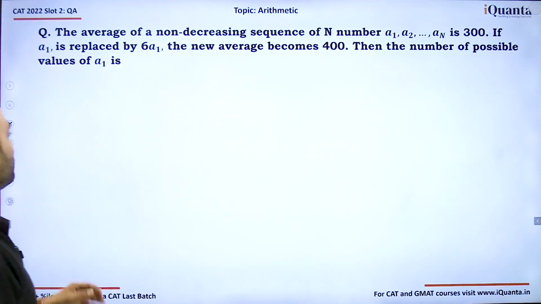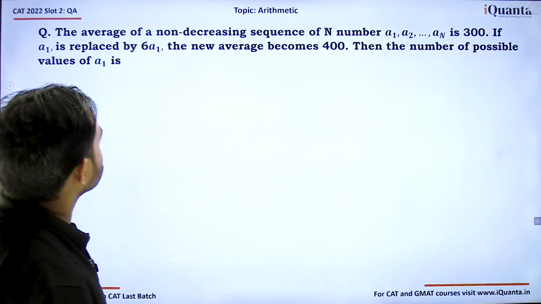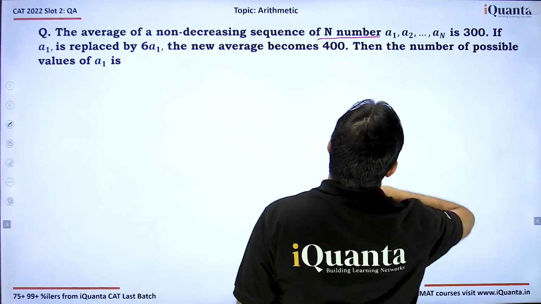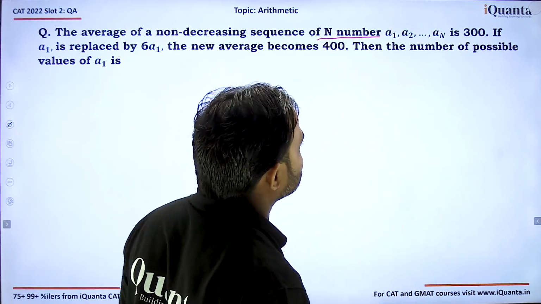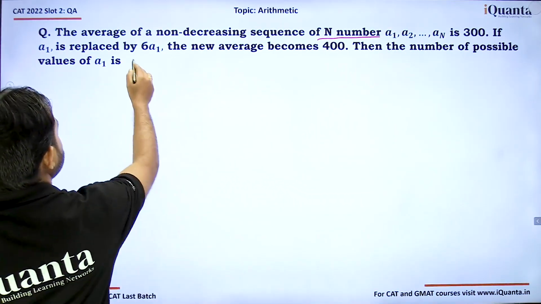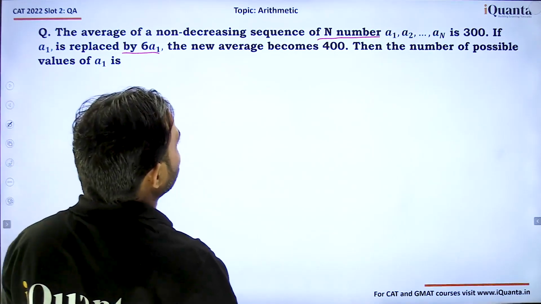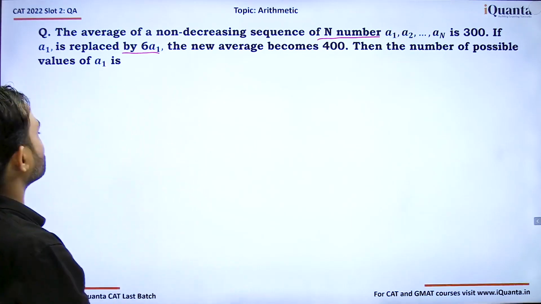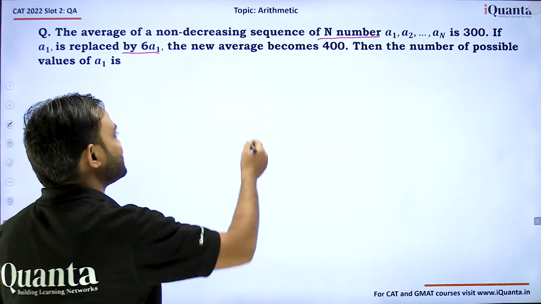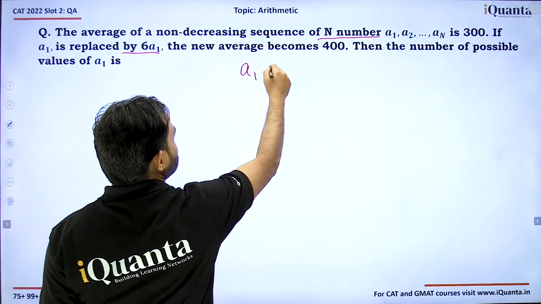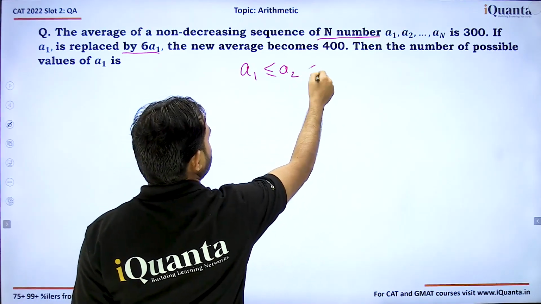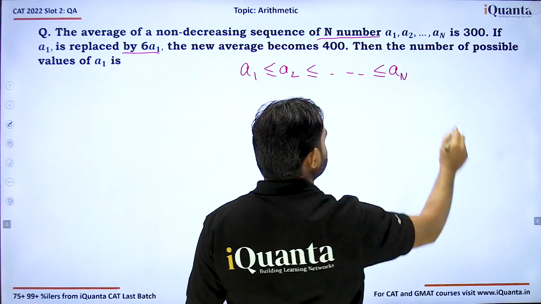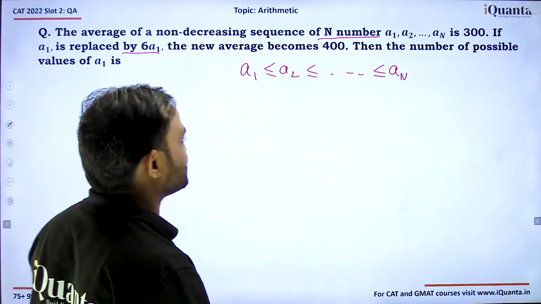Next question is based on averages. A very good question. It says the average of a non-decreasing sequence of n numbers a1, a2, a3, an is 300. If a1 is replaced by 6a1, the new average becomes 400. Then the number of possible values of a1 is. So what's this series? Series is a1 is less than equal to a2, which is less than equal to a3, and so on till an. This is what we call a non-decreasing series.